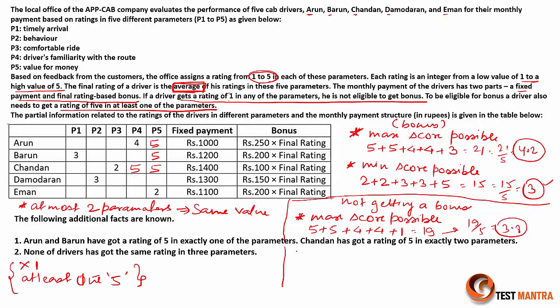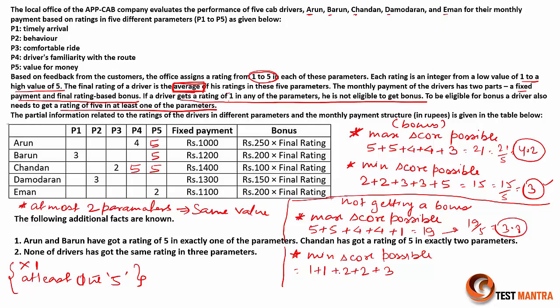And the minimum score possible and the person is not able to get a bonus, right? So that means he might have scored 2 1s, right, and then 2 2s and 1 3, right?